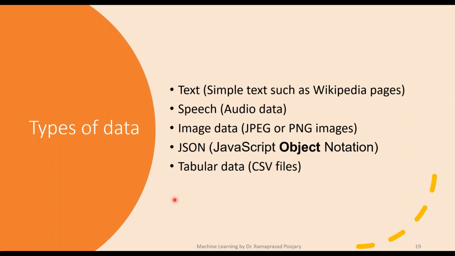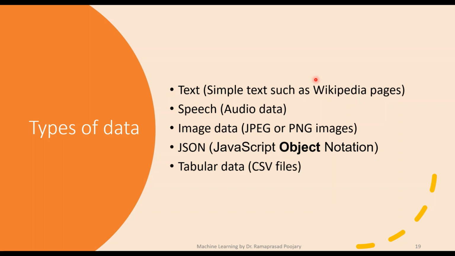So to move on, what we understood is that the type of data to be used during the training phase depends on the use case or the application. In some applications, text is being used, or in some cases speech, if it is a speech to text conversion, then speech samples are being used. So your data set consists of speech samples. In some cases, if it is image classification or object detection, image files are being used as a data set.